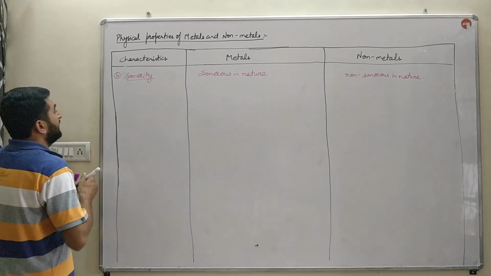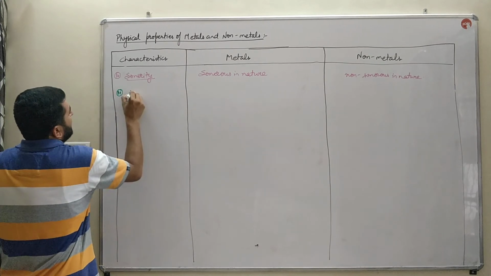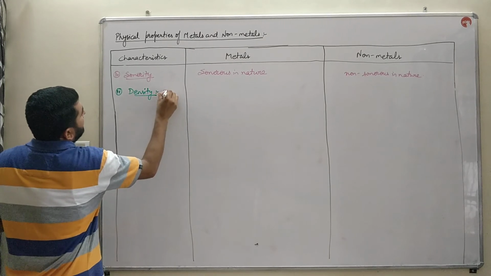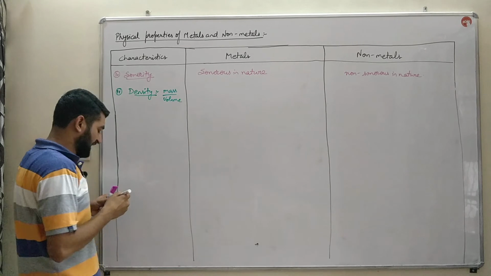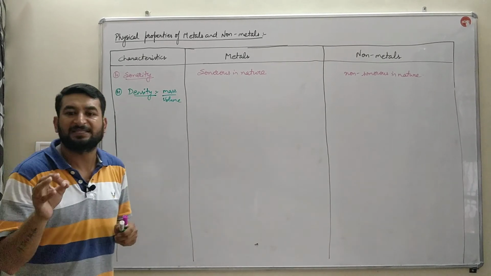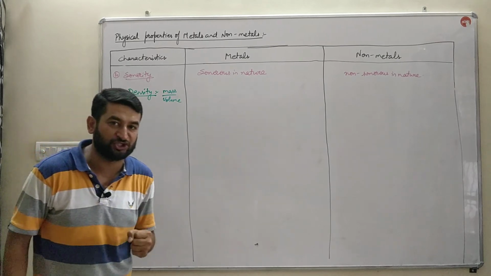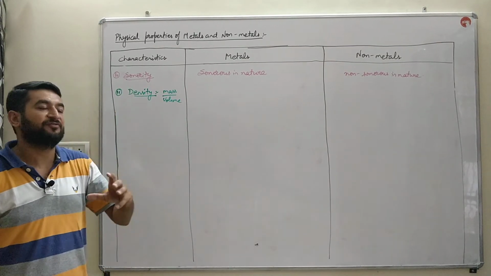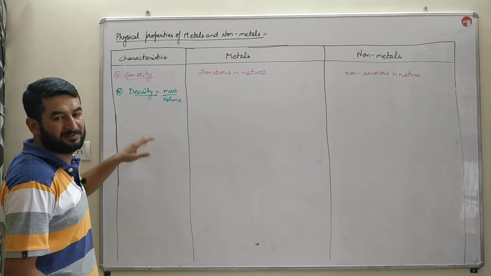Next property, and the last one on which we differentiate between metal and non-metal, is density. What is density? Mass per unit volume of a substance is known as its density. How much mass of a substance can be accommodated in a given unit of volume, that is known as density.